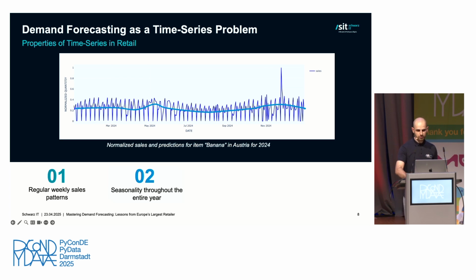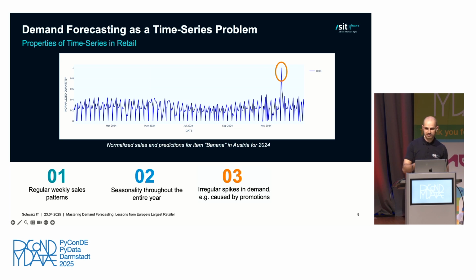Besides these regularities, we also see some irregularities. So here you can see that we, for example, have a big spike in our sales, which was caused by a promotion. Our modeling approach thus has to be able to also account for such irregularities.